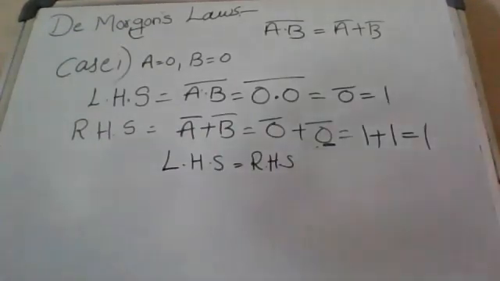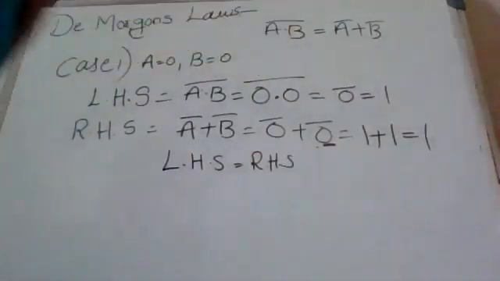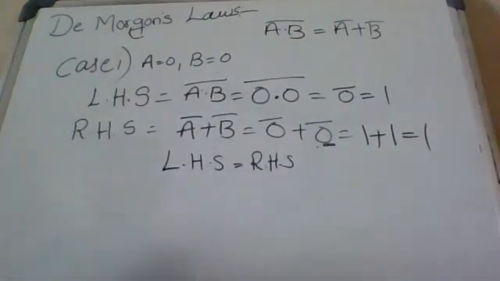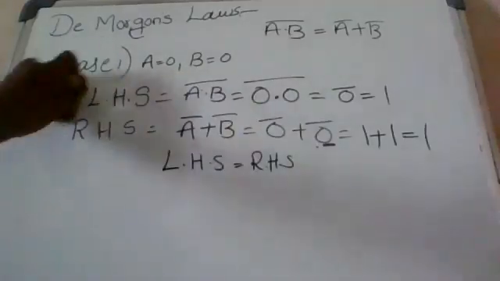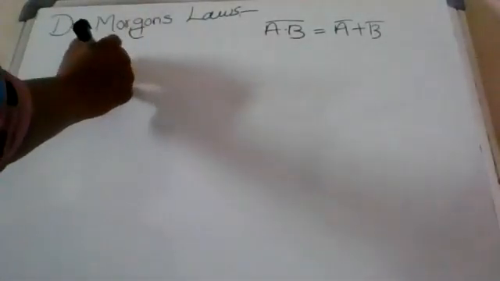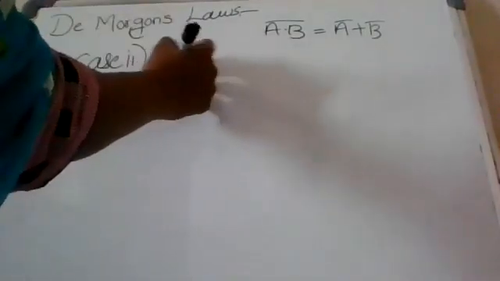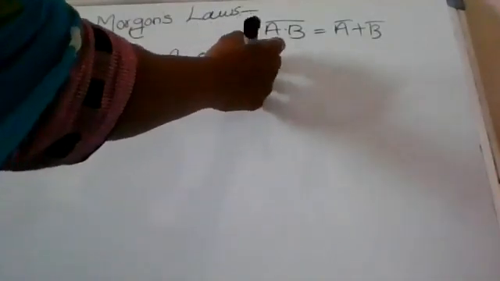Next, in case 2. So in case 1, if two inputs are a equal to 0, b equal to 0, (a dot b) whole complement equal to a complement plus b complement is correct. In case 2, if a equal to 0, b equal to 1.